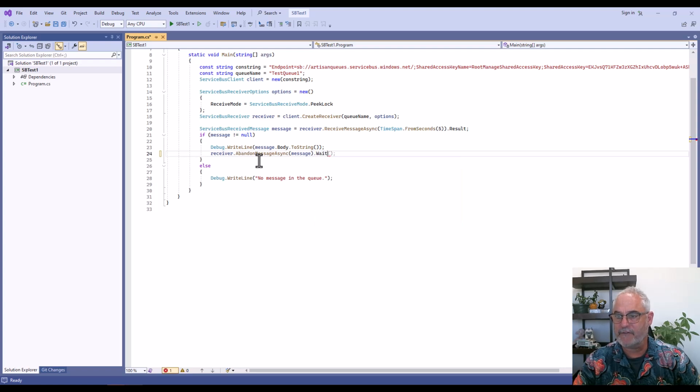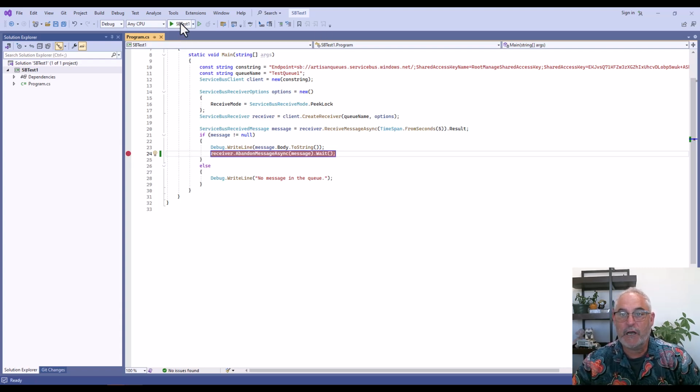So you might think that abandon means, okay, just get rid of it and we'll never see it again, kind of like delete it. But that is not what is going to happen. When you abandon a message, you're essentially telling the Azure Service Bus queue, I have no intention of ever completing it. So put it back in the queue. So you're going to see the message is actually going to go back into the queue.